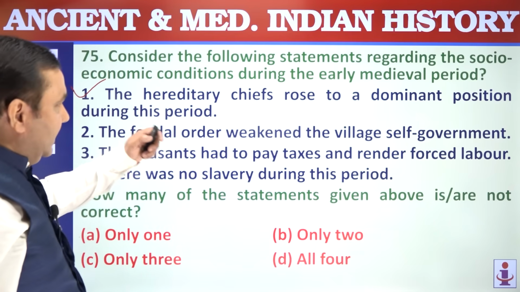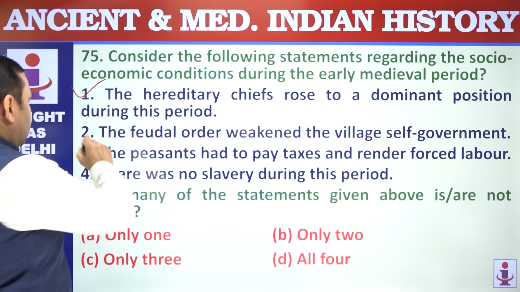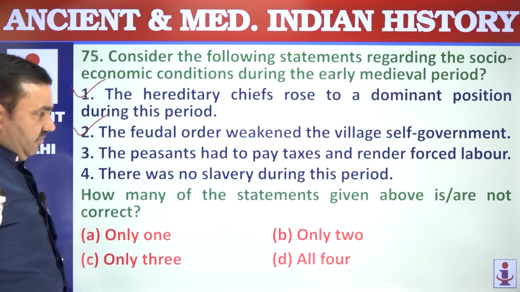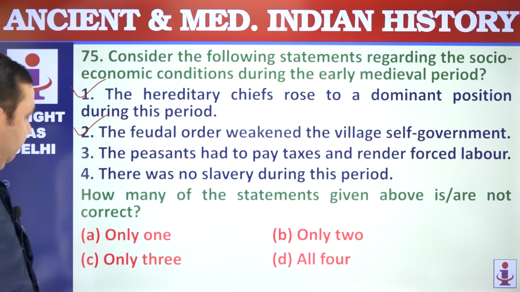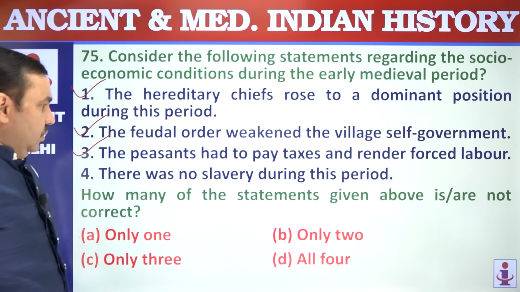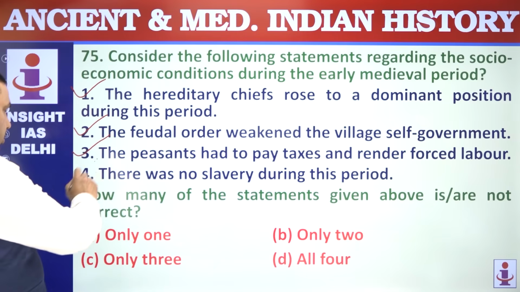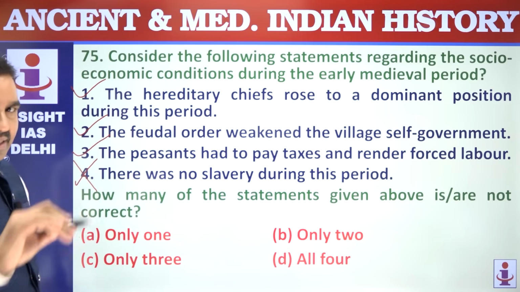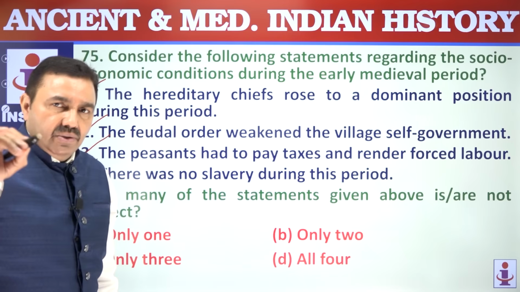The feudal order weakened the village self-government because feudal lords controlled peasants, forced them to pay a lot of revenue. Peasants had to pay taxes, render forced labor or free labor. There was slavery. This is wrong. There was slavery. Slavery was widespread in India even during this age.